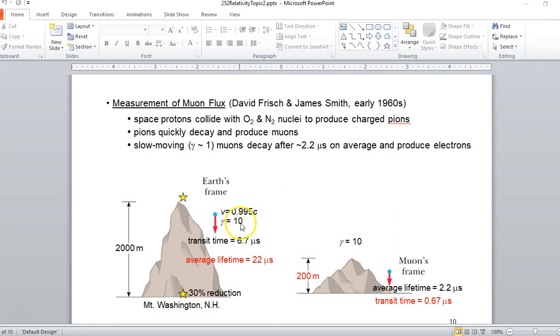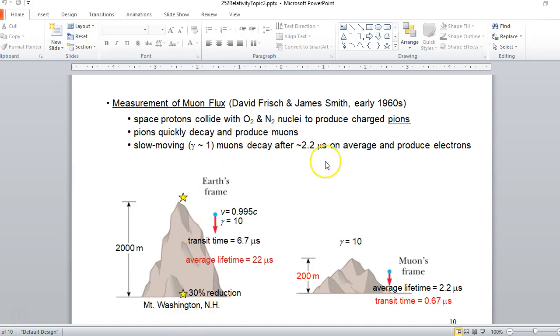That's a gamma factor of 10 between them and the muons. And they measured how many muons were left at the base of the mountain. Now, if the mountain's 2,000 meters and they're moving at 0.995 the speed of light, it should take the muons 6.7 microseconds to come down.